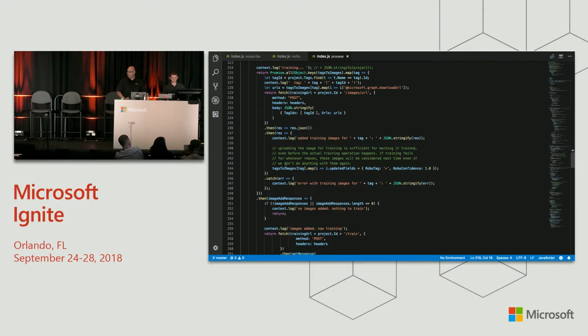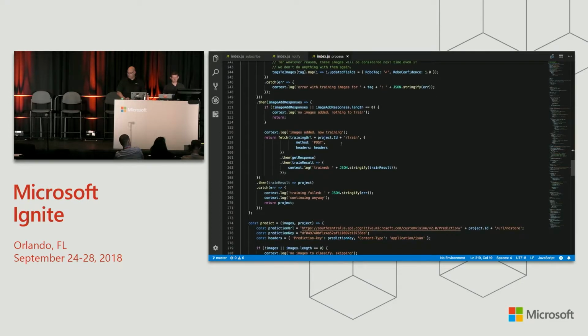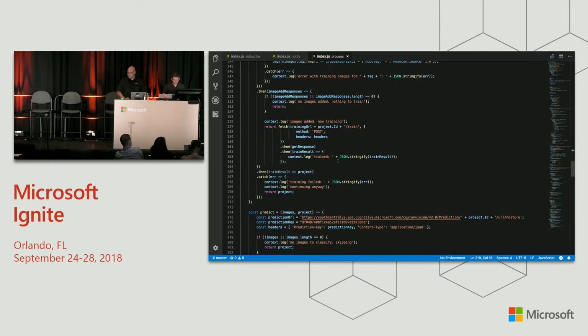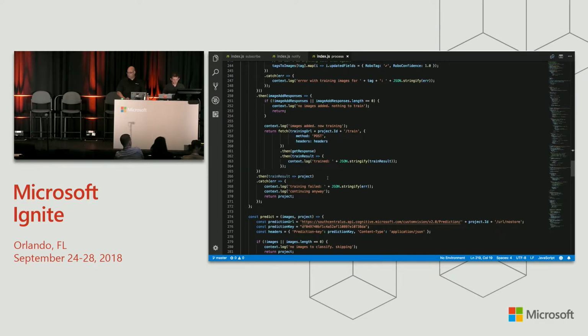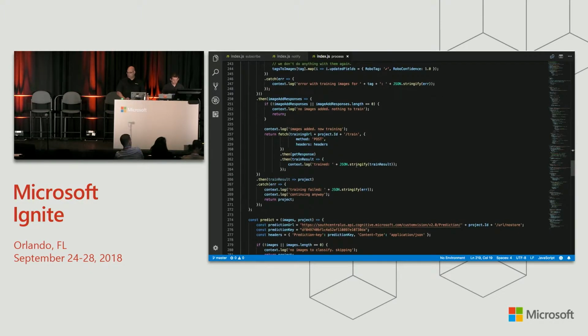If that comes back successfully, we go and attach this updated fields object to the items for later. And we're going to set the robotag to the check mark, meaning we have trained it. If something fails, then we just fail out.